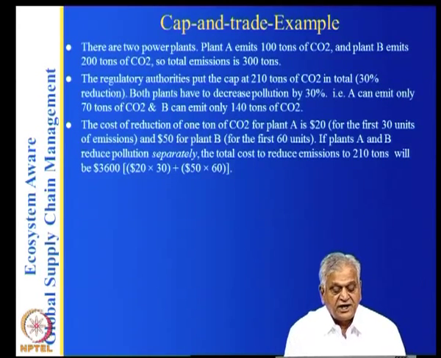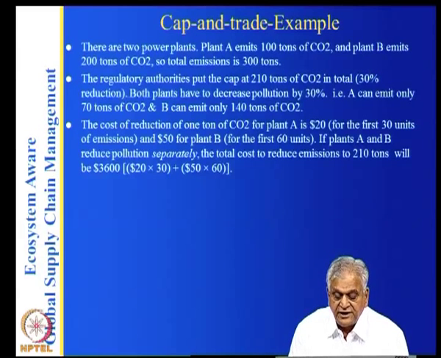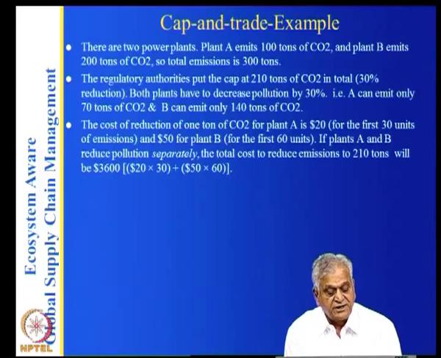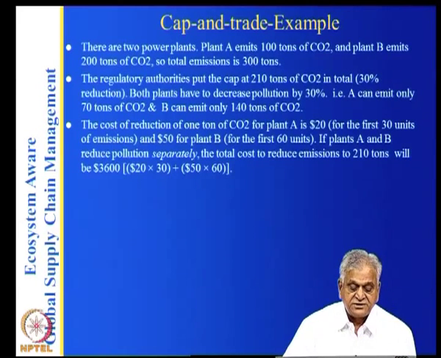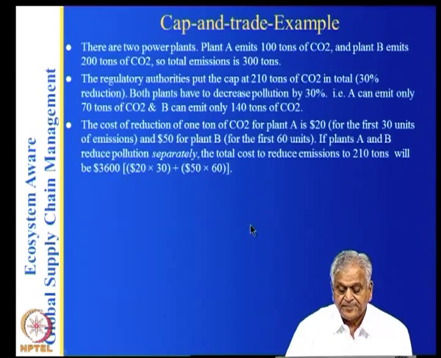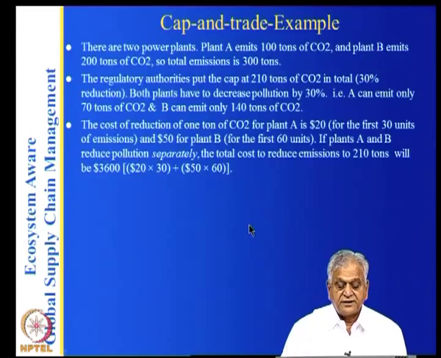So, if the plants A and B reduce pollution separately, the total cost of emissions for 210 tons will be, because A has to reduce by 30 and it costs $20 per ton, that is 20 into 30, whereas for B it has to reduce by 60 and it costs $50 for the plant B. So, this is $3,600, if they do it independently.